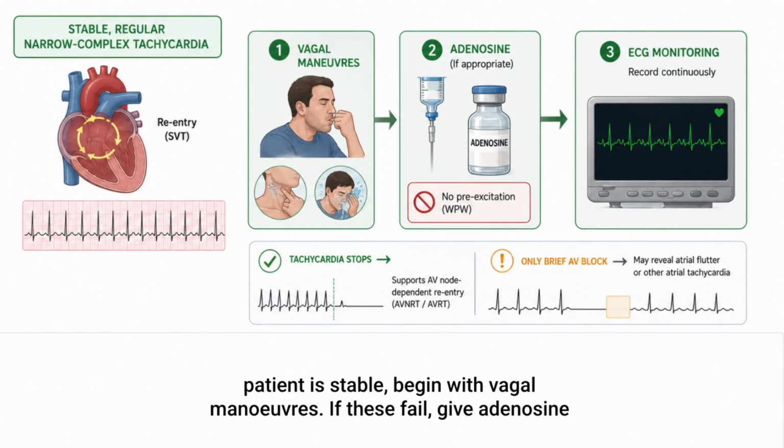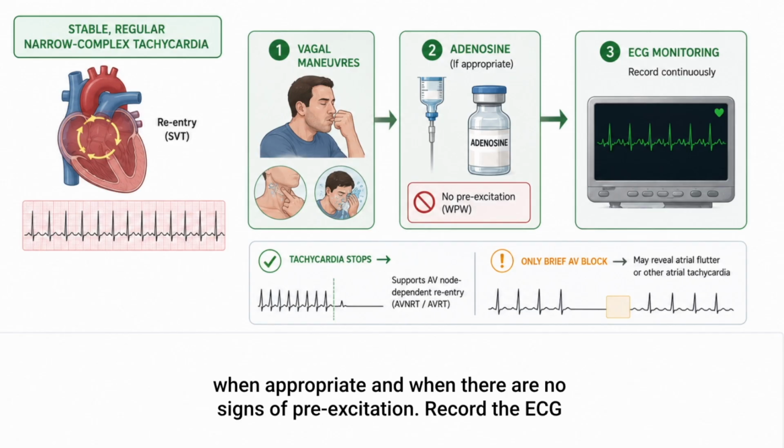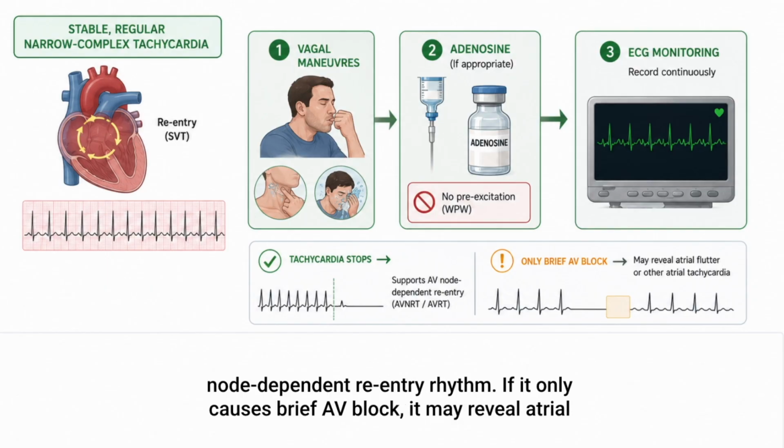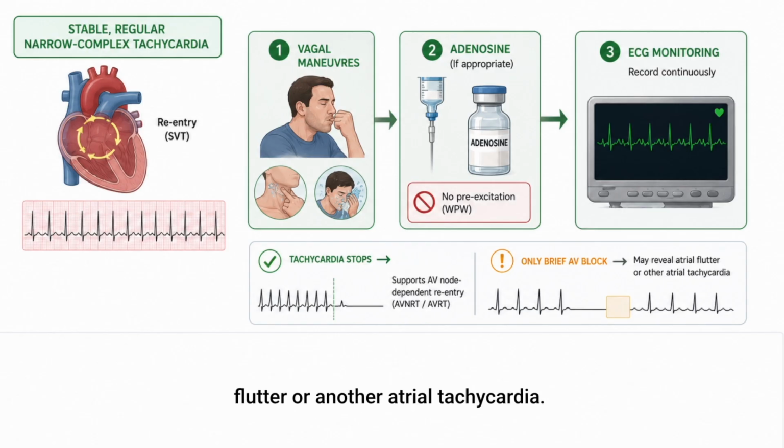If the patient is stable, begin with vagal manoeuvres. If these fail, give adenosine when appropriate, and when there are no signs of pre-excitation, record the ECG continuously during treatment. If adenosine stops the tachycardia, this supports an AV node-dependent re-entry rhythm. If it only causes brief AV block, it may reveal atrial flutter or another atrial tachycardia.